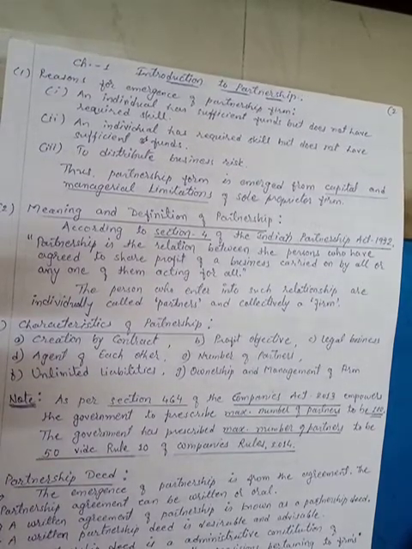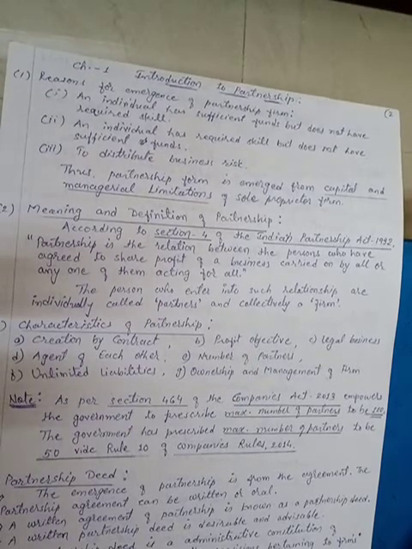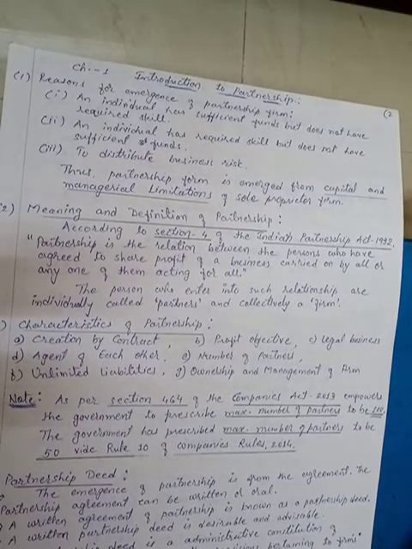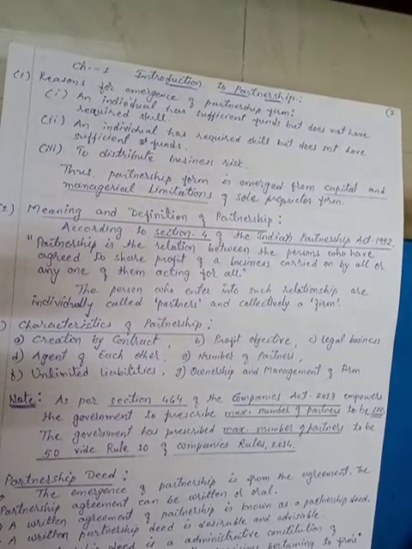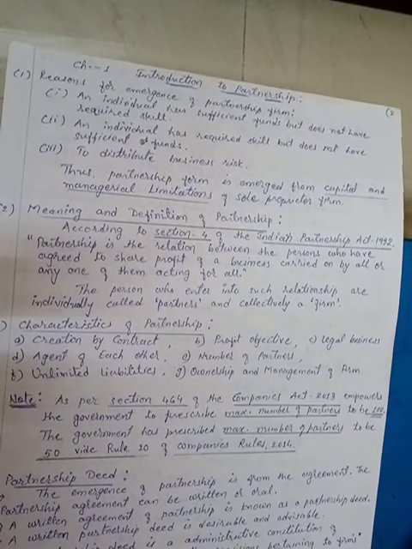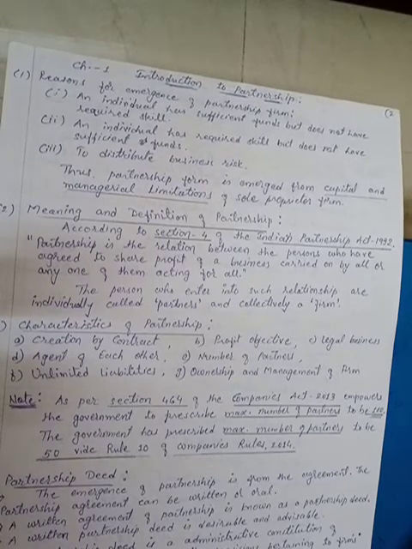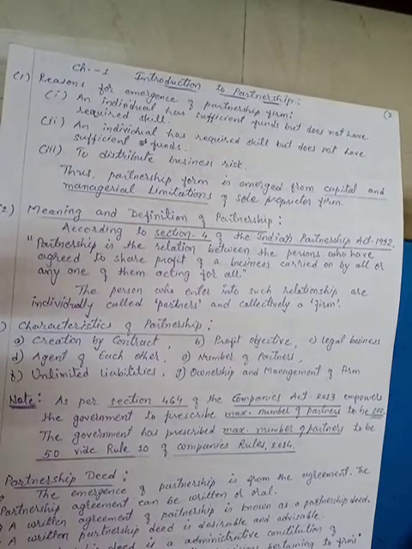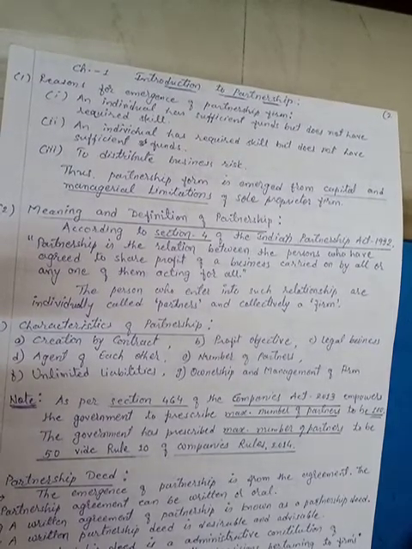If persons start an illegal business in a partnership firm, then that partnership firm is not considered a valid partnership firm. So a partnership firm will be considered valid only for legal business.